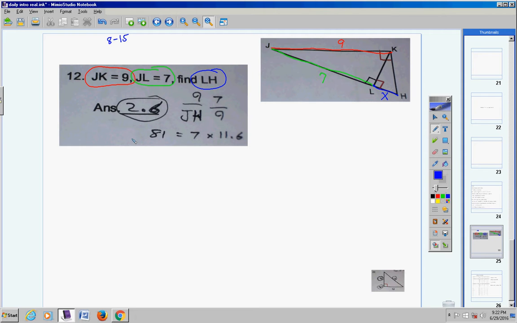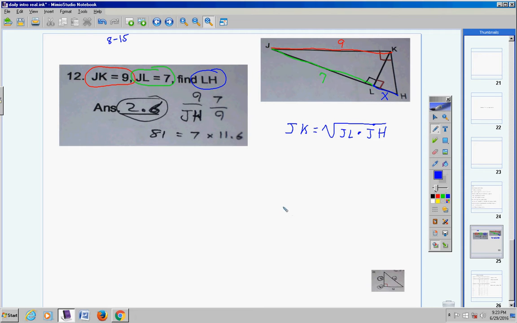We learned a theorem that said that this leg right here, JK, is the geometric mean of JL and JH. So there we go.